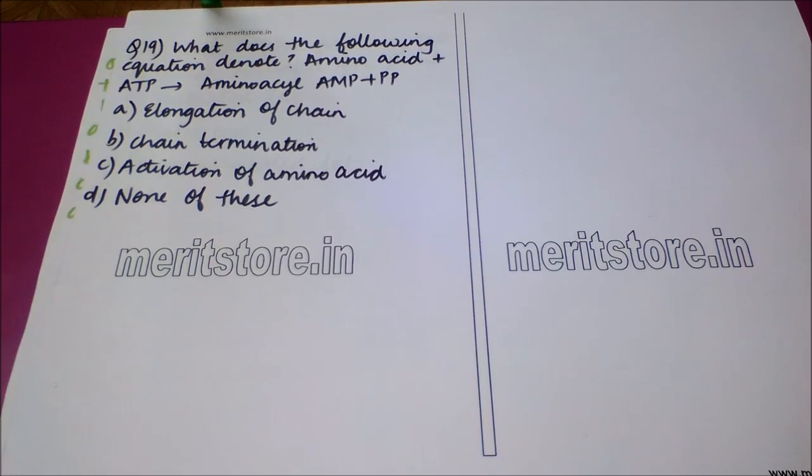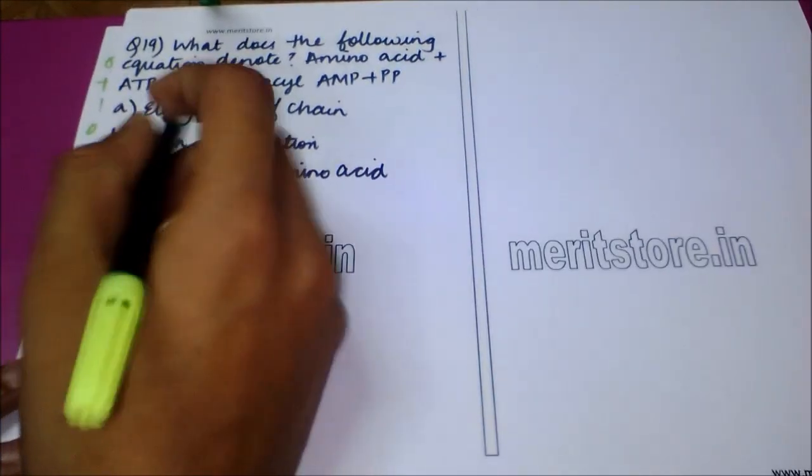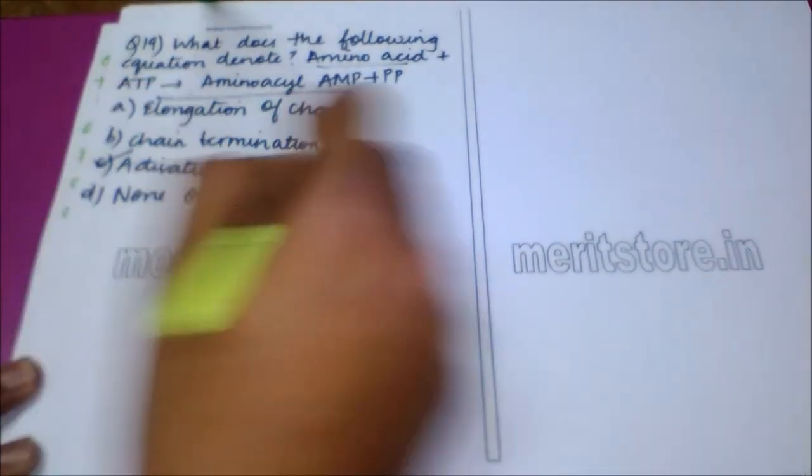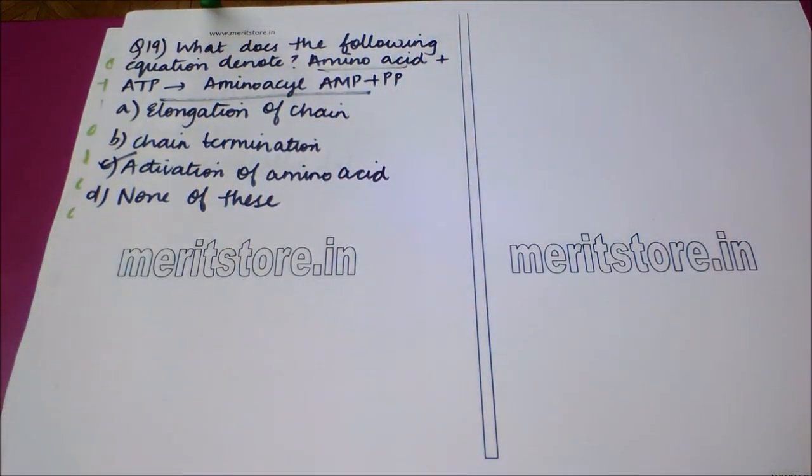Next question is, what does the following equation denote? Amino acids plus ATP yields aminoacyl AMP plus PP. Options are: elongation of chain, chain termination, activation of amino acids, and D, none of these. The correct answer to this question is option C, as the above equation indicates the activation of amino acids by the formation of aminoacyl AMP and PP.